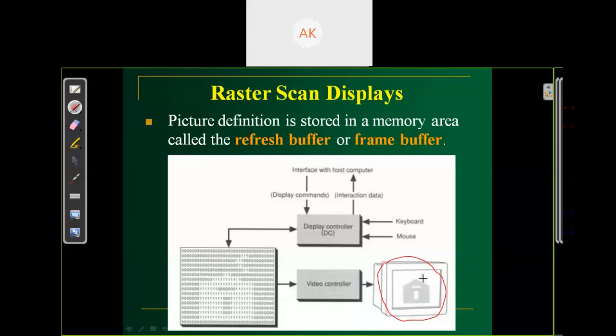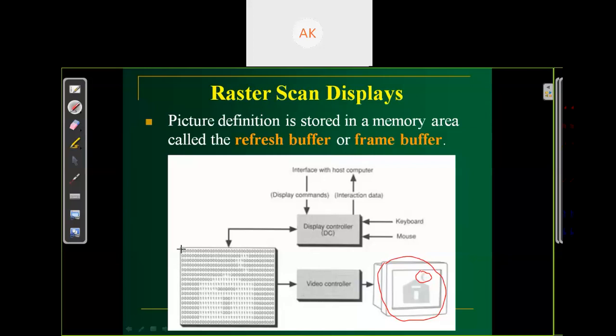As you can see here, there is the structure of a home and a little part like the moon. The value 1 is set for plotting the moon and for plotting the home, and in the remaining places the value 0 is set, meaning the intensity of the electron beam is turned off.